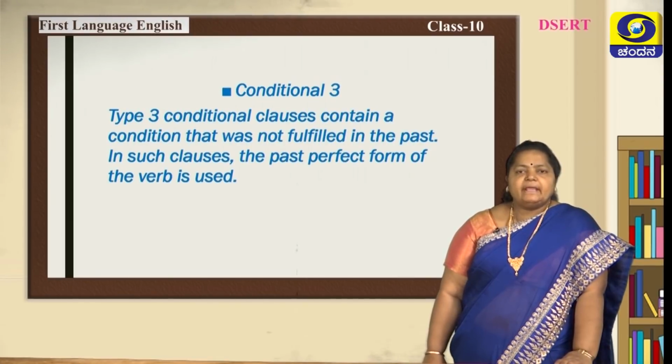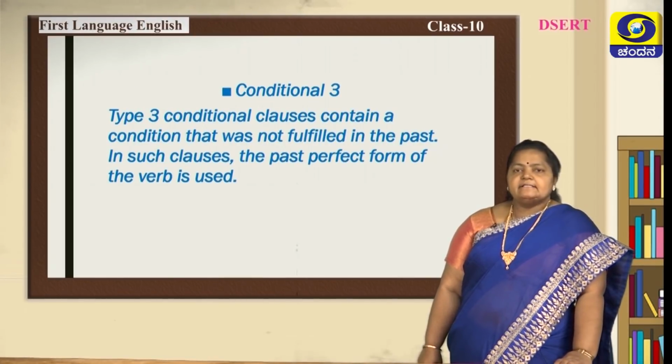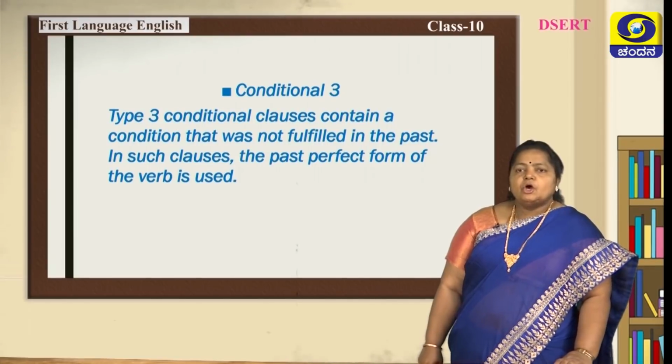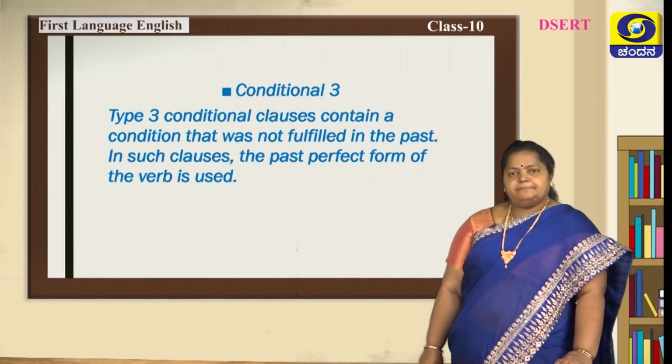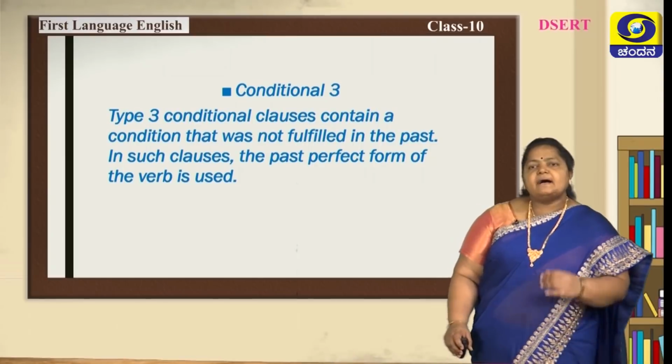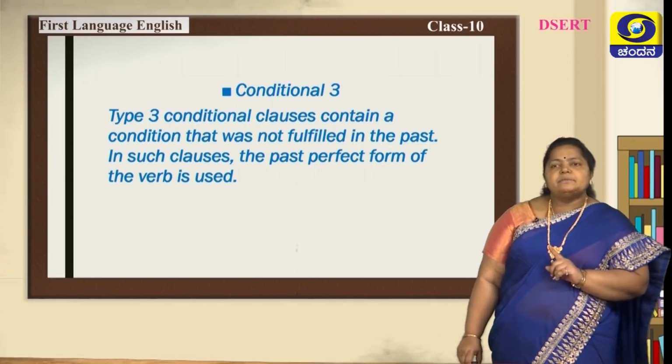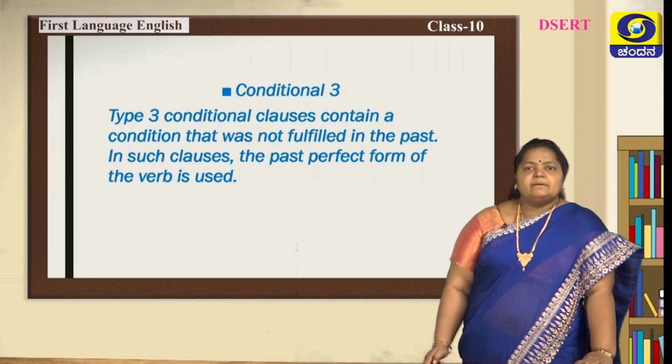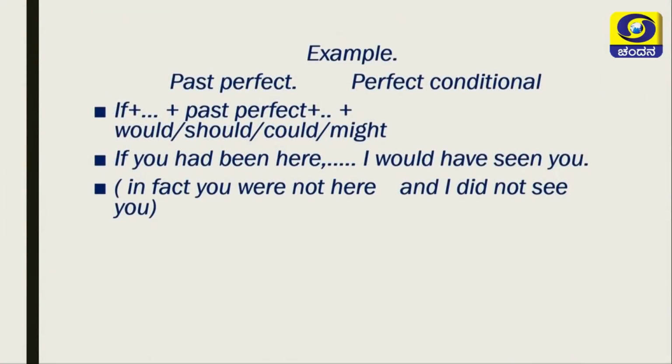So, conditional 3: the clause contains a condition that was not fulfilled in the past. In such clauses, the past perfect form of the verb is used. Let us see examples. Past perfect condition: if plus past perfect, would, should, could or might.